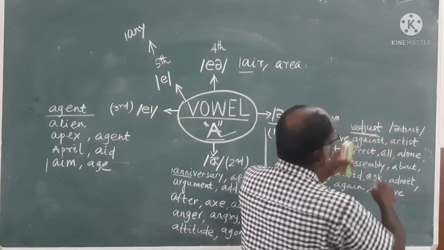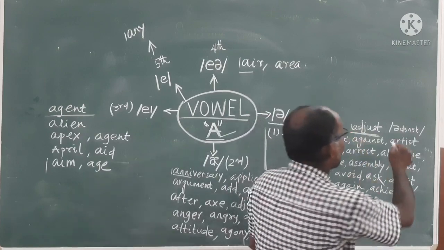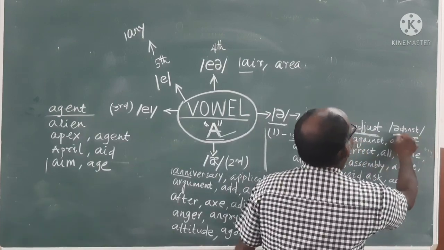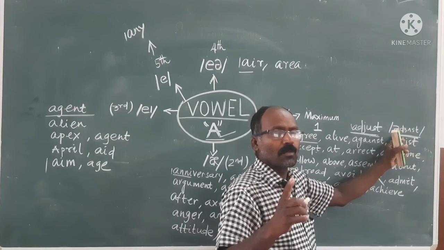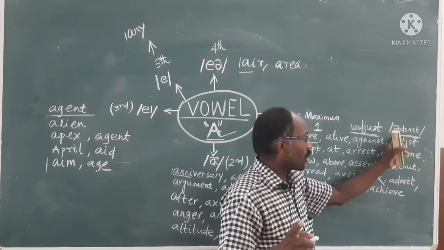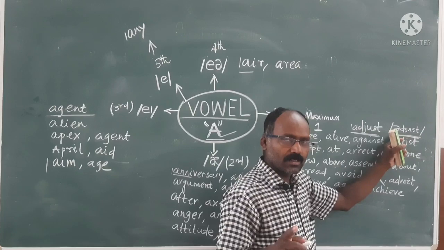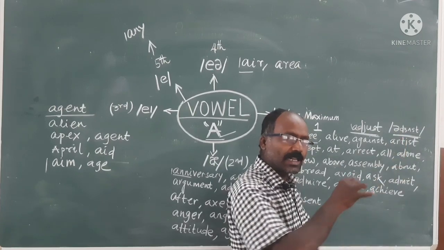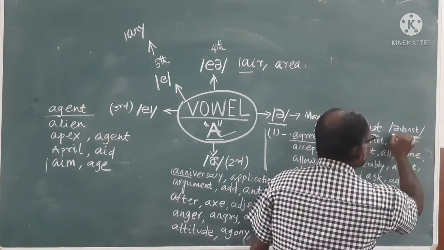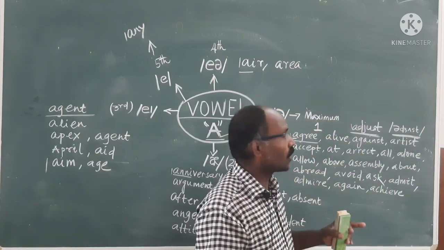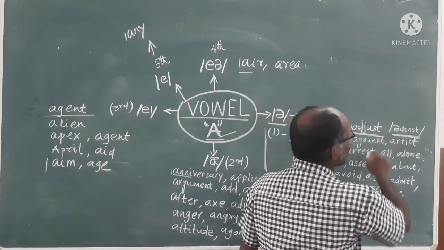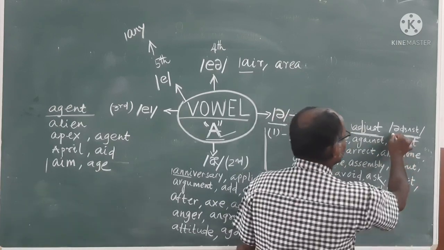You are saying A-just. Already I have told you, before pronouncing any word, go to the dictionary and find the symbols, the transcriptions. Then you will be able to know. We say adjust, not A-just.